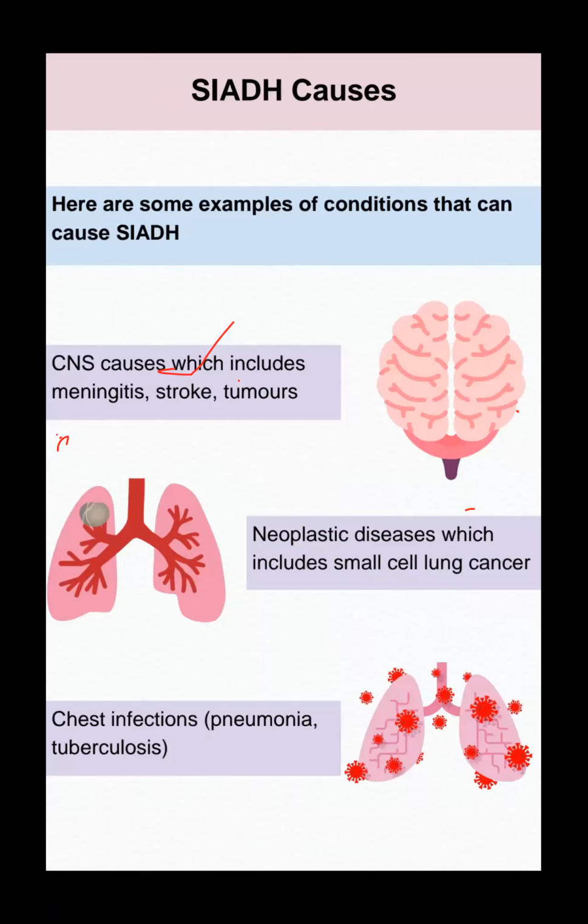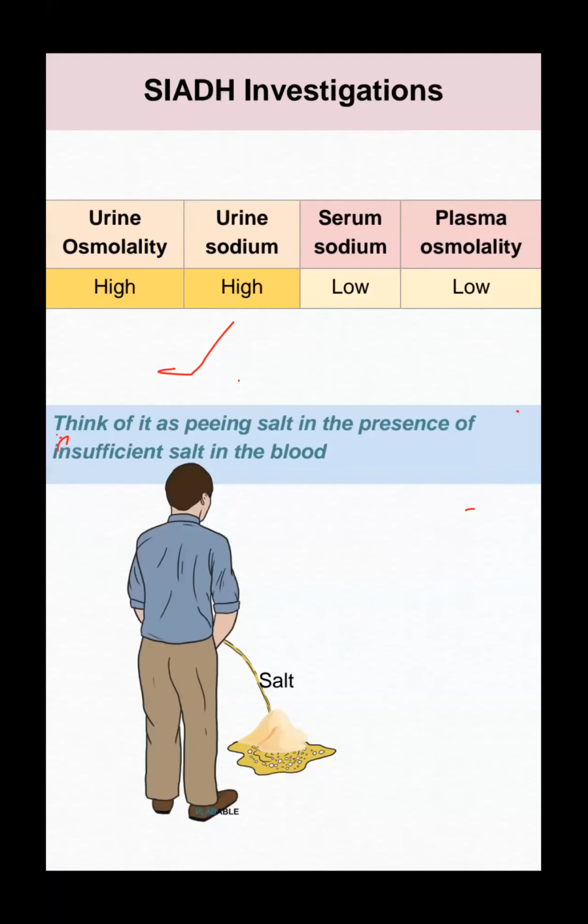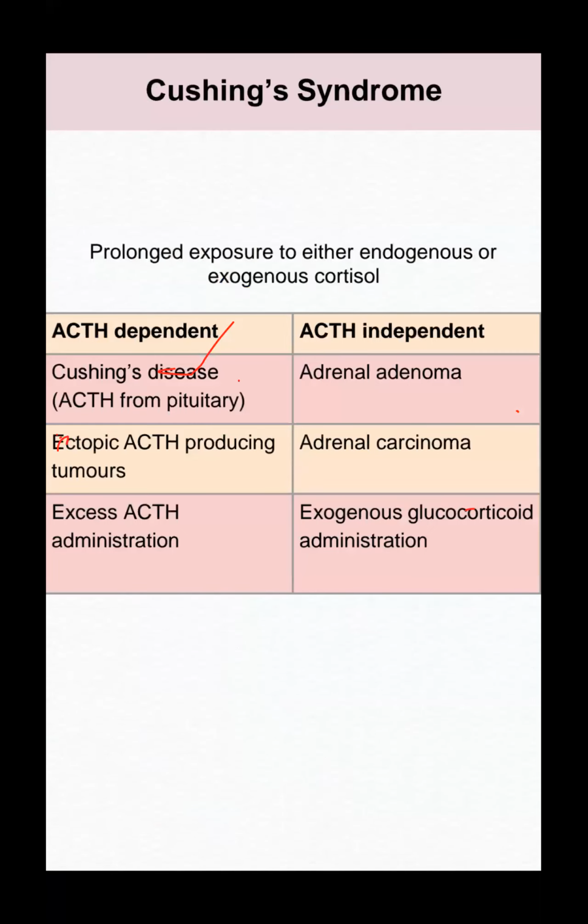SIADH, already I discussed regarding SIADH. It could be any cancer in the brain, lungs, neoplastic disease. It could be any meningitis, stroke, tumor, and chest infection, pneumonia, tuberculosis can cause SIADH. In SIADH, urine osmolality will be high, and plasma osmolality will be low. So see, there is salt wasting regarding SIADH. So all salt is being lost. That's why sodium will be lower.